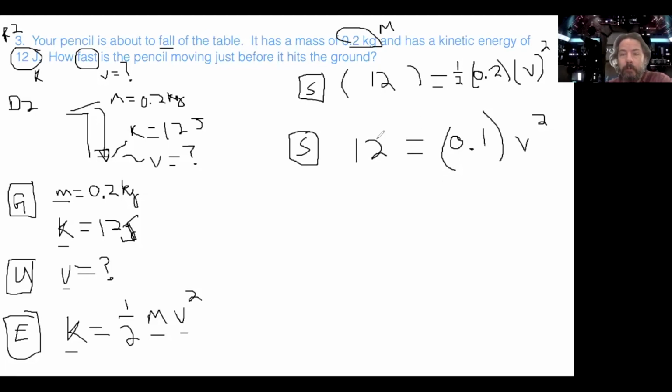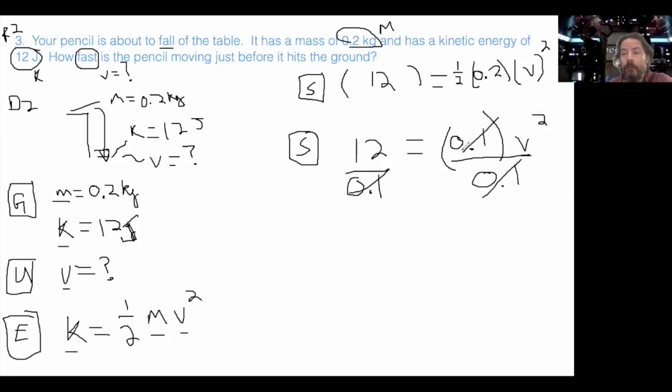Okay, so I've brought the 12 down. A half of 0.2 is 0.1, and then I still have the V squared. So now I'm going to do algebra. I need V by itself, so I need to do something with the 0.1. 0.1 is multiplying times V, so I have to do the opposite. So 0.1 is going to divide on both sides. There's no set algebra step you're supposed to follow. You have to follow the rules of algebra, okay?